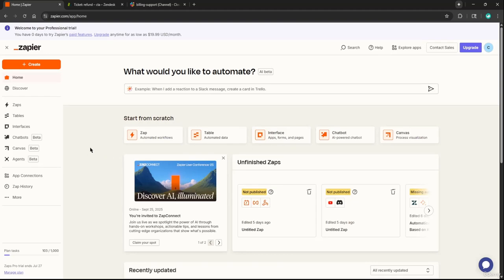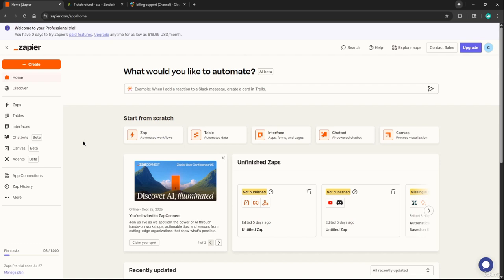If you remember, in the beginning of this section we discussed the differences between Zaps, chatbots, Canvas, and agents, and more importantly, the difference between chatbots, Zaps, and agents, because Canvas is just a visualization platform, not really relevant in the discussion of chatbots and Zaps versus agents. But I said that AI agents were practically AI assistants. You give them a task or a goal, and using your knowledge source and your instructions, they will work towards achieving that goal.